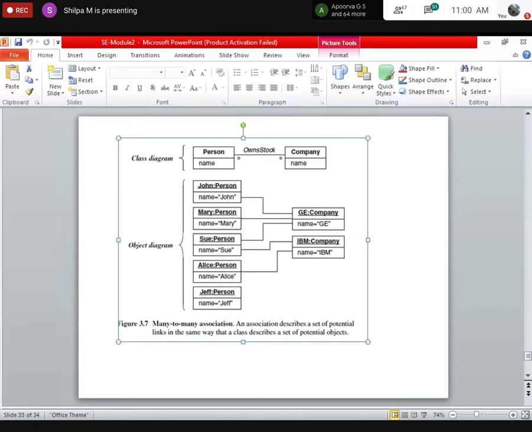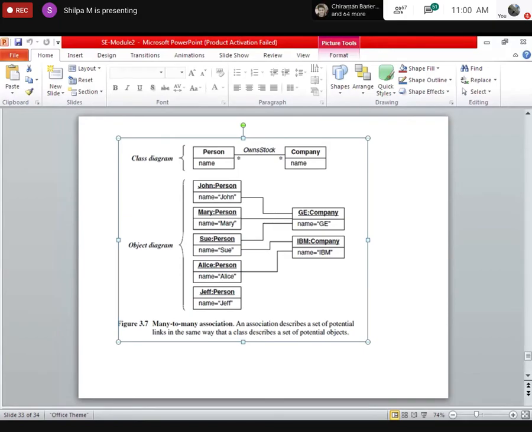So in this case, star means many to many association. What do I mean by many to many association? Many means any number of people can be associated with any number of companies. That is, more than one person can be associated with more than one company.